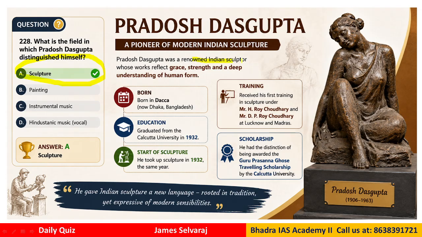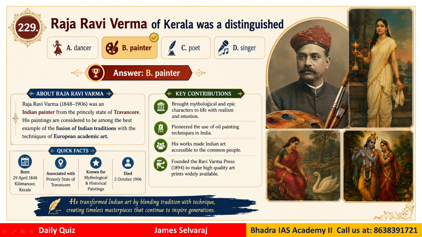He was a renowned Indian sculptor whose works reflect grace, strength and also a deep understanding of the human form. He was born in Dhaka, now in Bangladesh, educated at Calcutta University and started sculpting in 1932. These are some of the well-known figures of India from the art, culture and literature point of view.